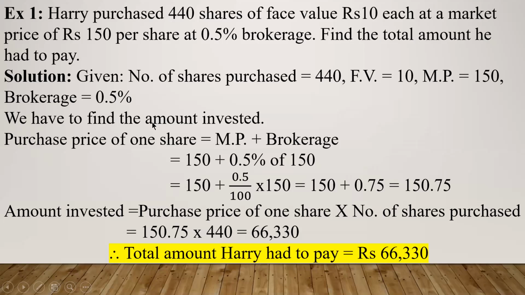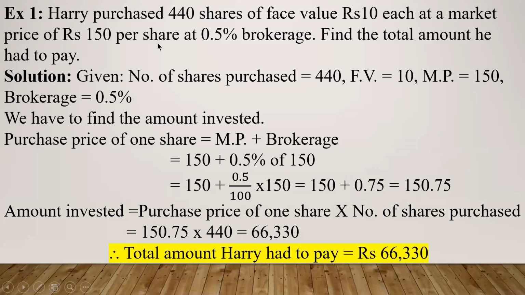We have to find the amount invested. When we are purchasing, we are investing the amount or we are paying the amount. So whenever a question is given to you, try to write down what is given and what is asked. Then start solving the question.